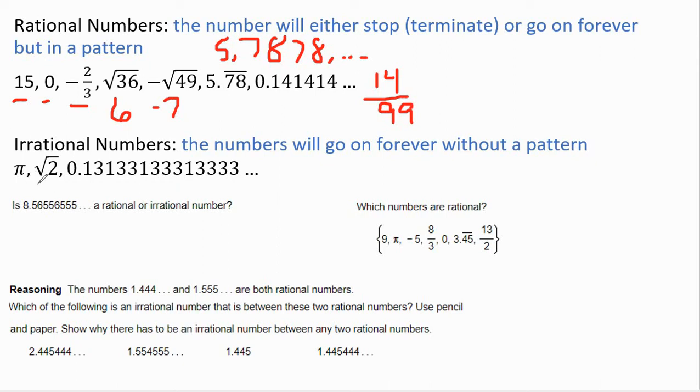The square root of 2 is also irrational. Put it in your calculator. You're going to see it does kind of stop somewhere, but that's because your calculator runs out of room. And it's not any kind of pattern to it. And the last one, even though there's a pattern to it, it's not repeating itself over and over and over again.